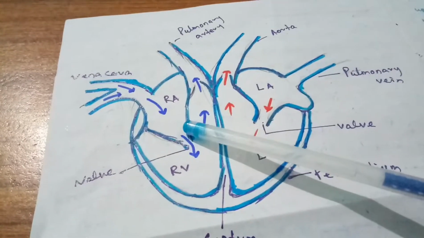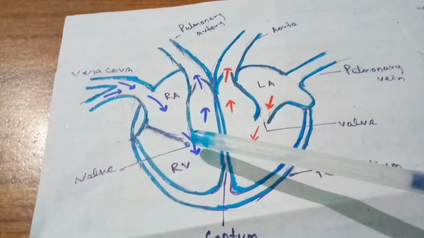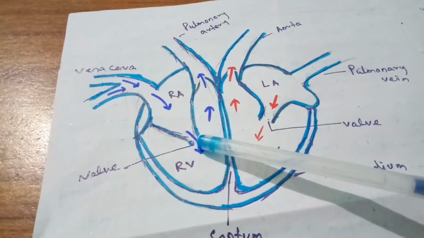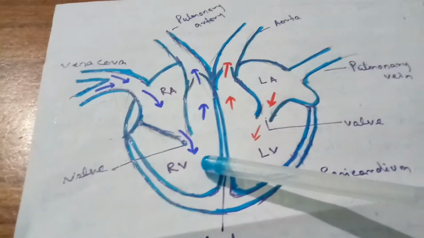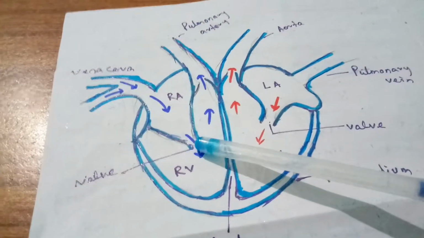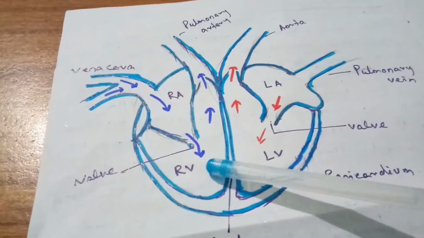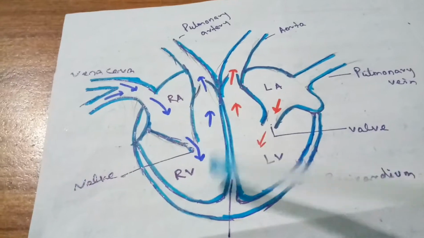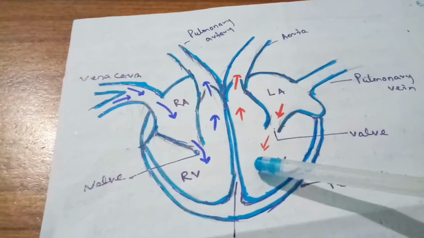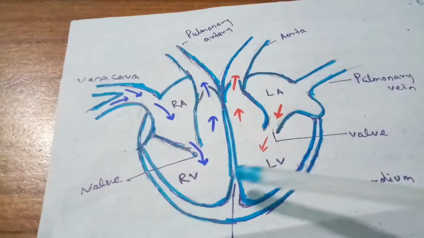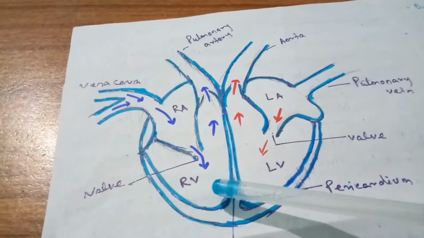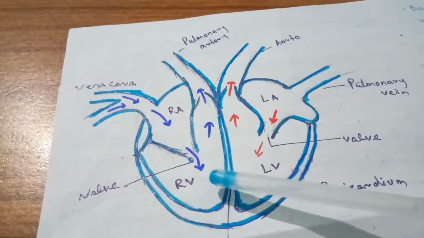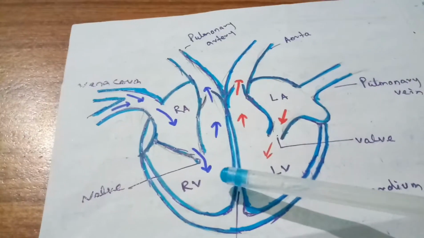Students, between the atrium and the ventricles there are valves present on both sides. These valves play a very important role. These valves open in one direction so that the blood can only enter from the atrium to the ventricles. It will not flow back from the ventricles to the atrium. These valves check the return flow of the blood.